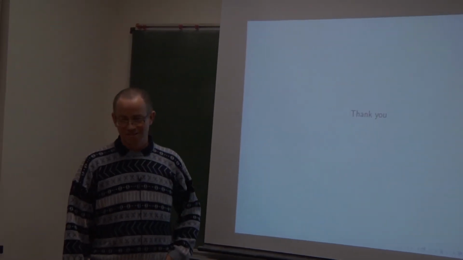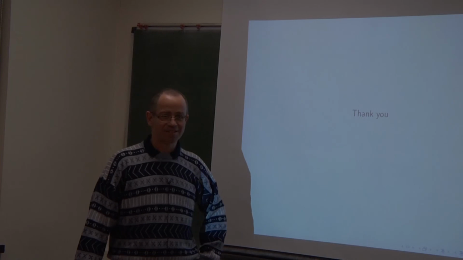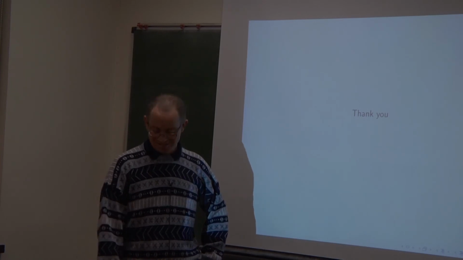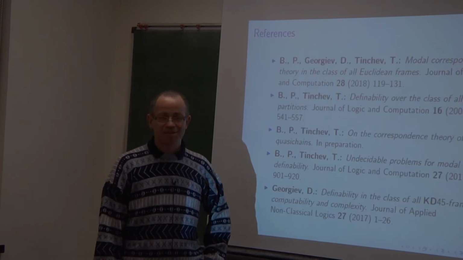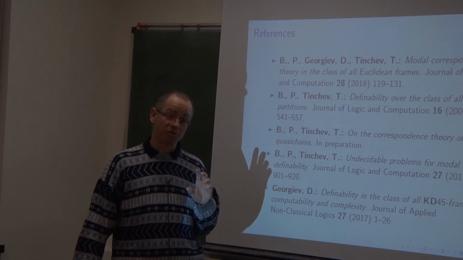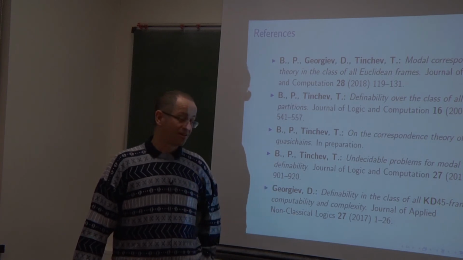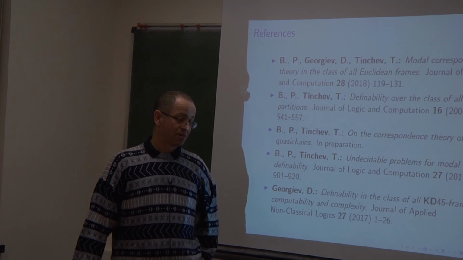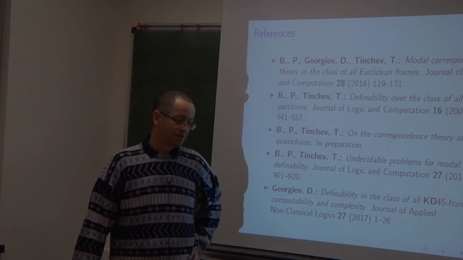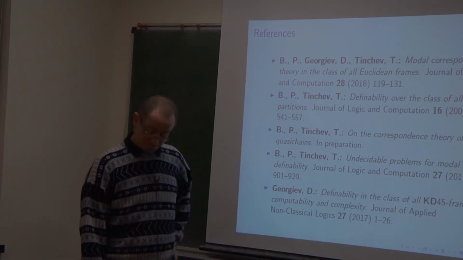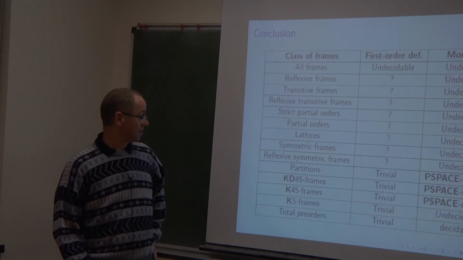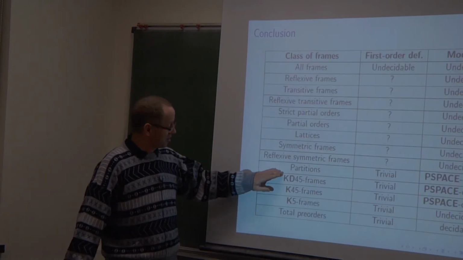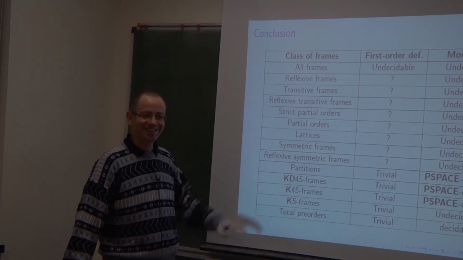Questions? For the difference logic, with just the difference box. It will be something in this region.